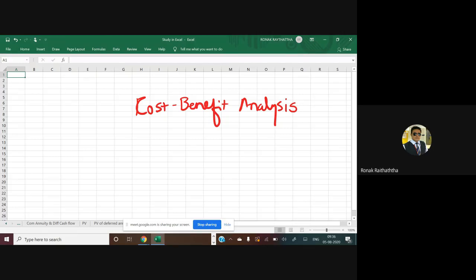Okay, so whatever the costs that are related to the investment, I need to compare those costs with whatever benefits I am going to get from that particular investment. And obviously, if those benefits are more than the costs, then only I'll be investing in that particular investment. Otherwise, I will not be investing. That is one point.